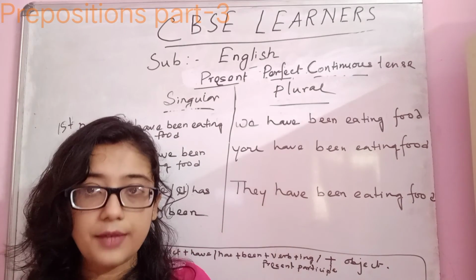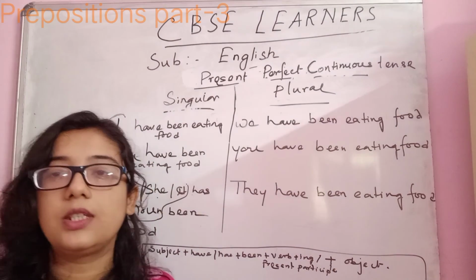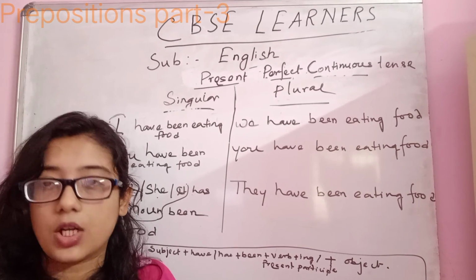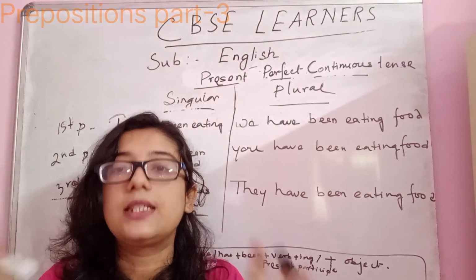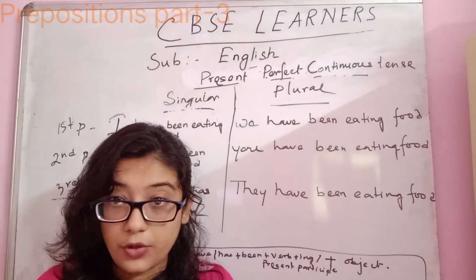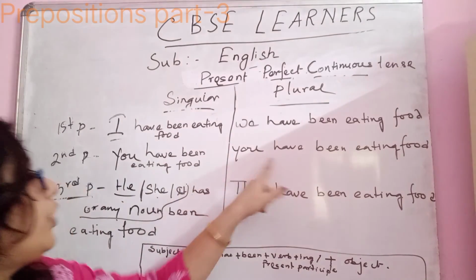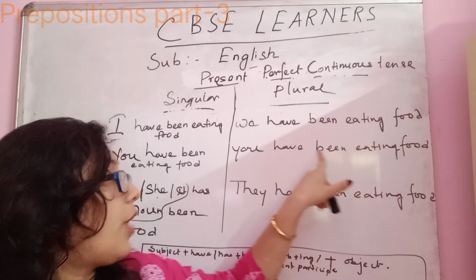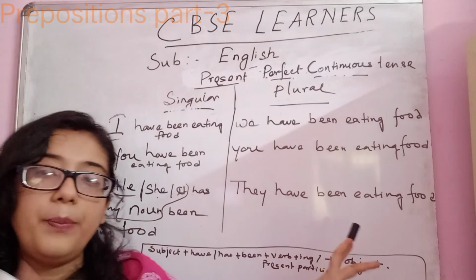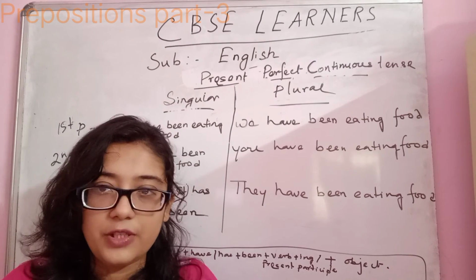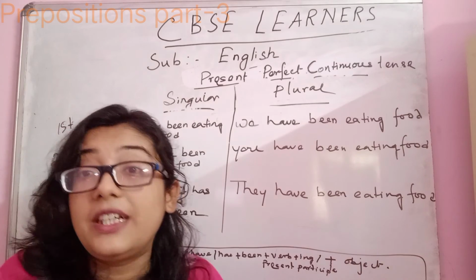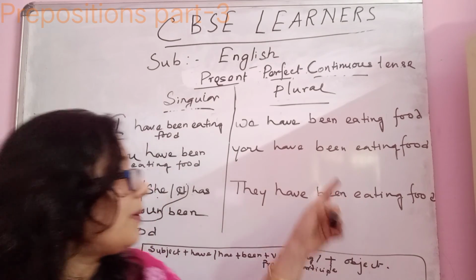Negative sentences are those which give you information of negation, I don't, you don't, or not, where you will use the word not. That is negative sentences. Okay, and interrogative. In case of interrogative sentences, how to form an interrogative sentence, you will use have you been. Have you ever gone to Punjab, or have you ever visited Andhra Pradesh, or have you ever gone to any other place, or have you ever tasted this? Okay, so that is the question.